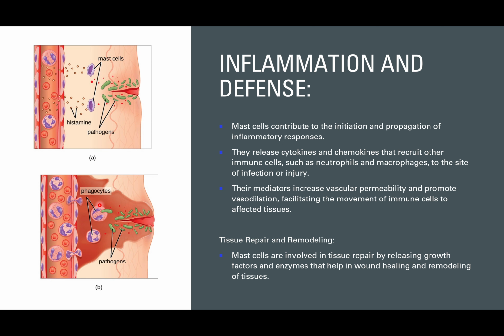They release different types of factors and enzymes that help with wound healing and remodeling the tissues to what they were before. So the initiation and propagation of the inflammatory responses is one of the major contributions of the mast cell.